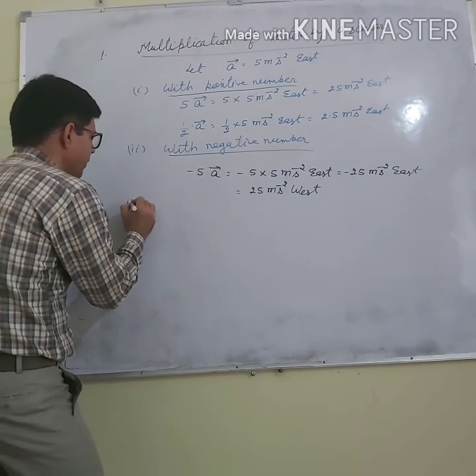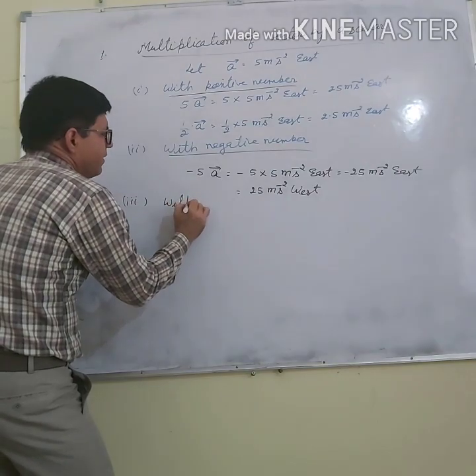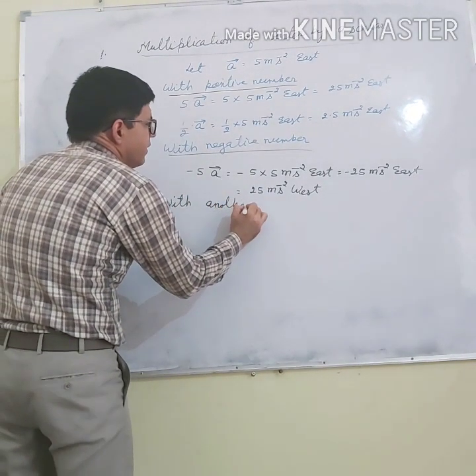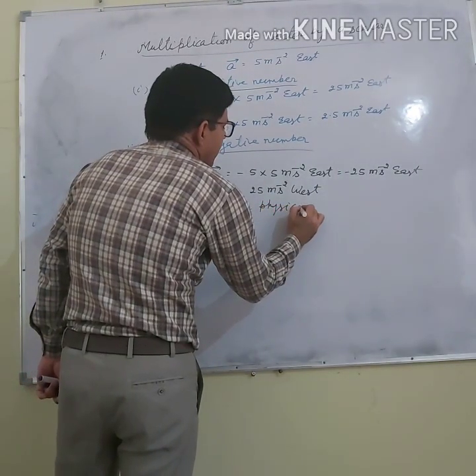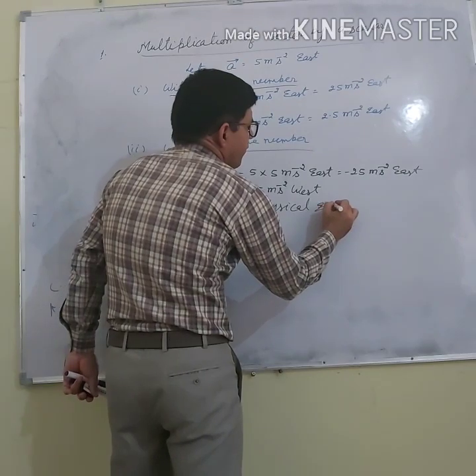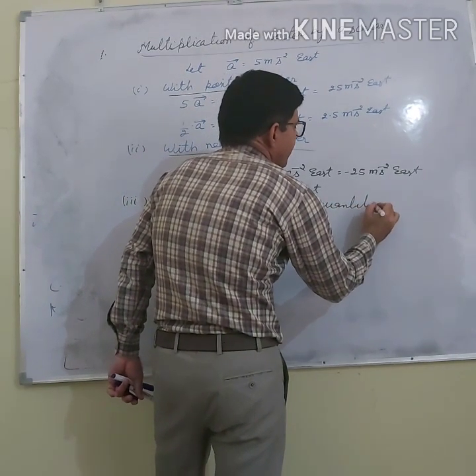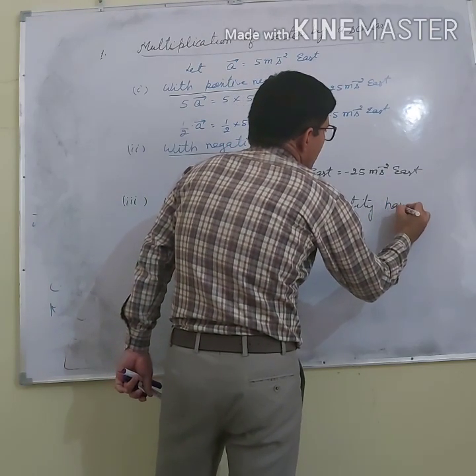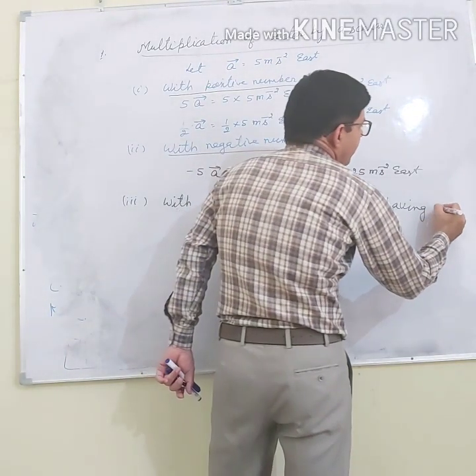Number 3, multiplication with another physical quantity having units. Remember, a physical quantity is a scalar having units.